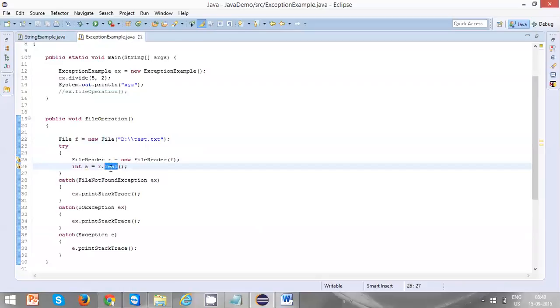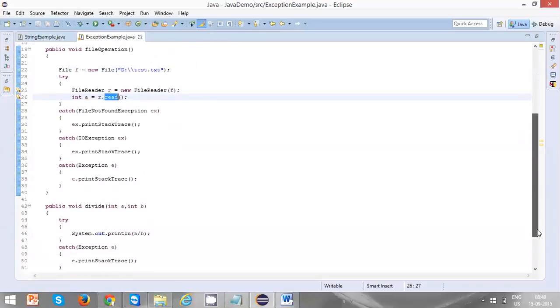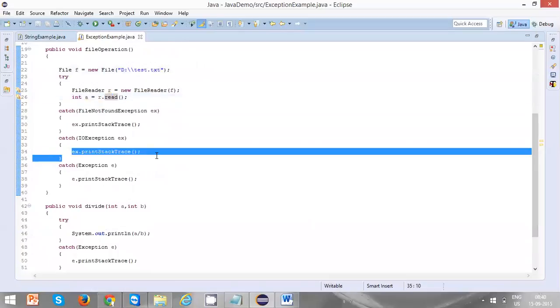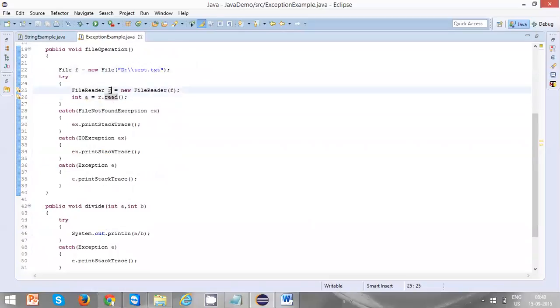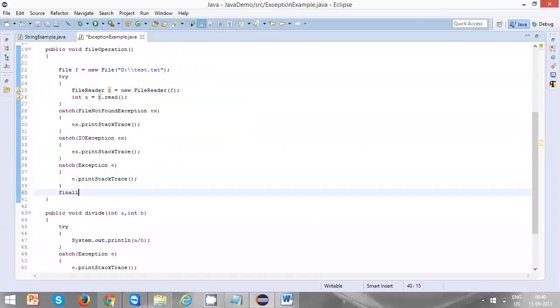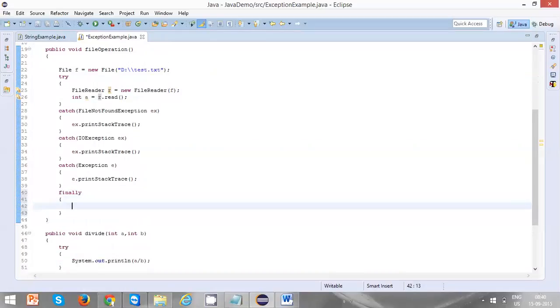So when it throws the IO exception, it will come here and catch it. But the object which is already created is not closed. In this case what we can do is, in finally, we can do r dot close.